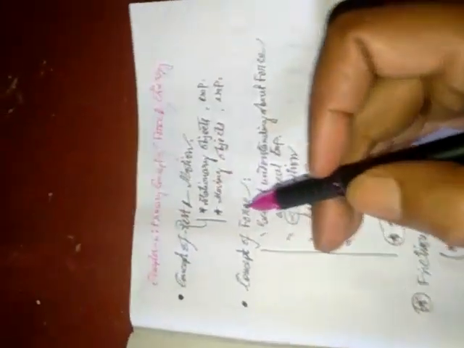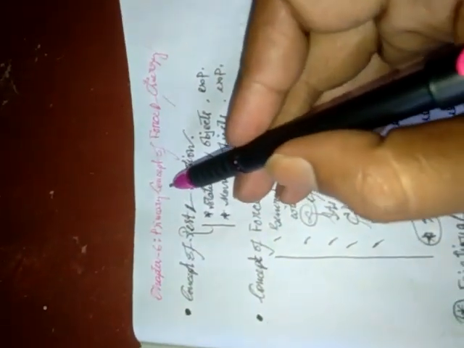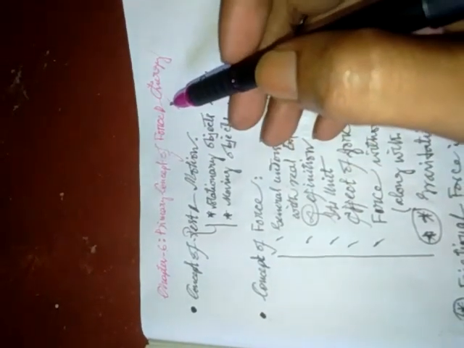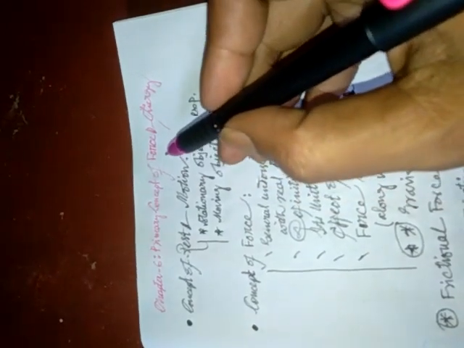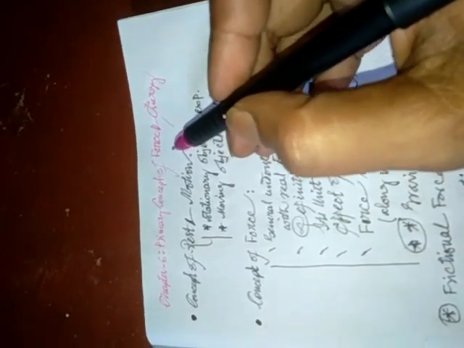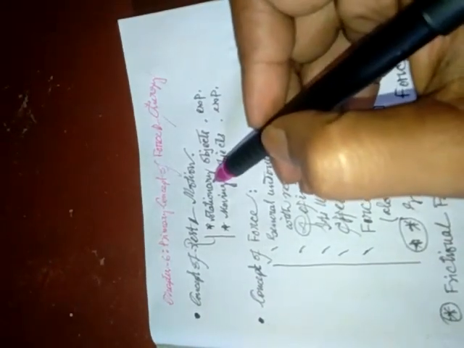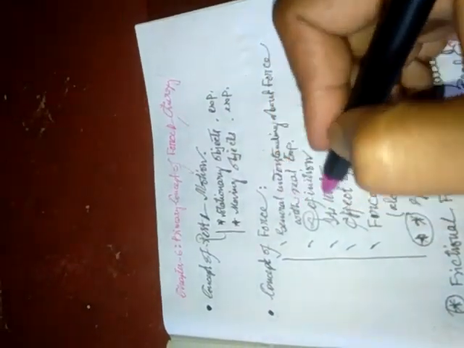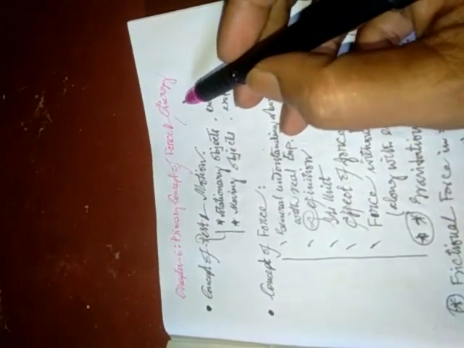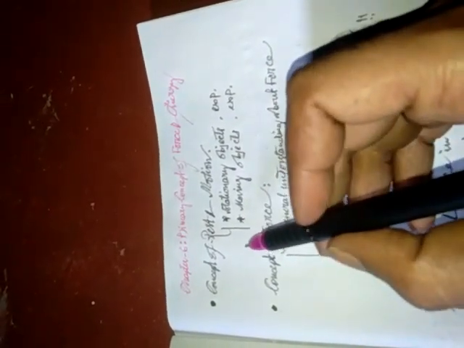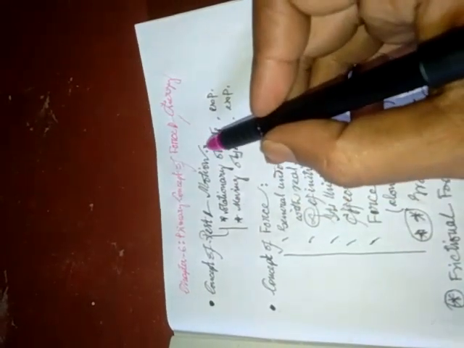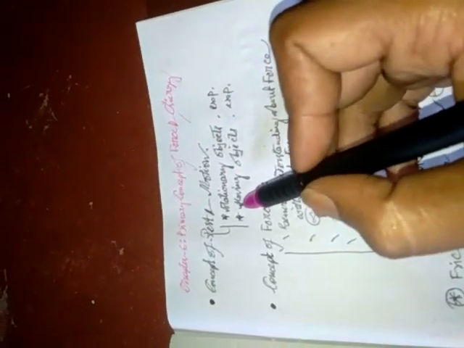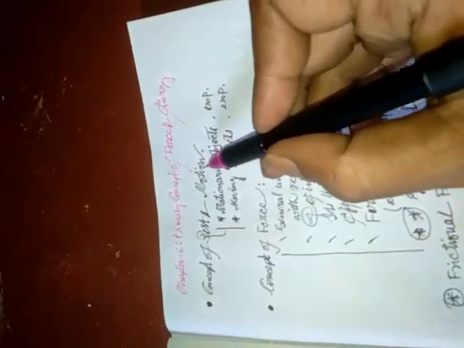Now I'm going to the next chapter, chapter number 6, Primary Concept of Force and Energy. In this chapter we will learn force and energy. Before discussing force and energy, let me say something regarding those terms which are related to this chapter, such as rest and motion.